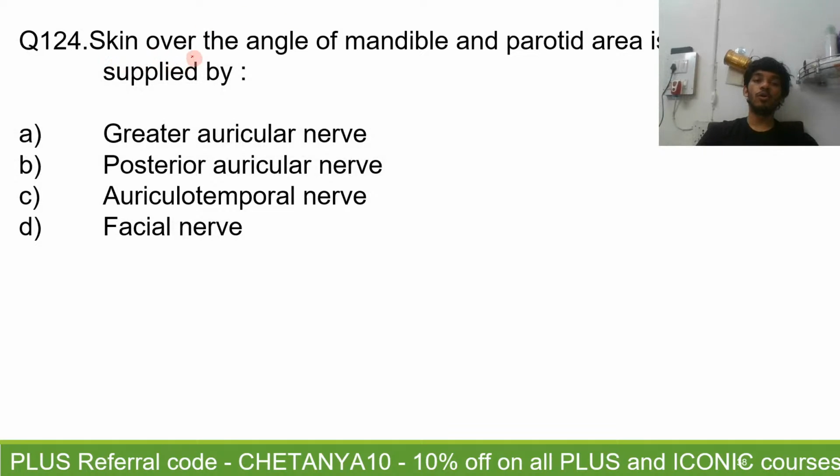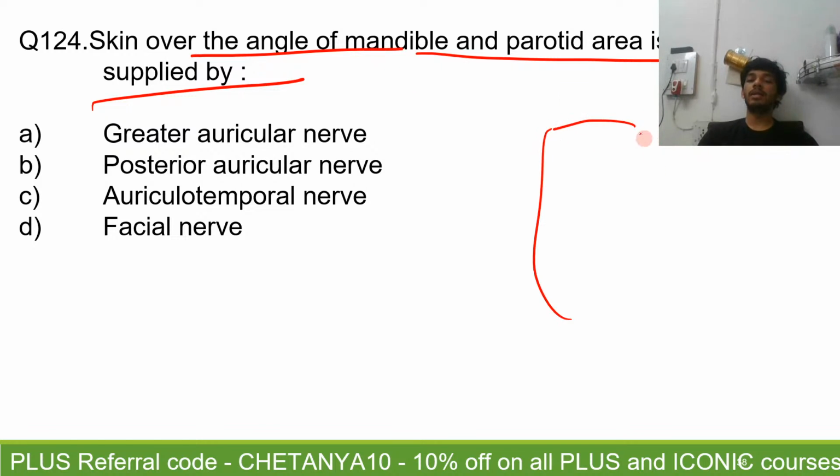Question number 124. Skin over the angle of the mandible and parotid area is supplied by? We have discussed this question many times. The skin over the angle of the mandible and the parotid area will be supplied by. It's this extra region of skin which is visible in this region.